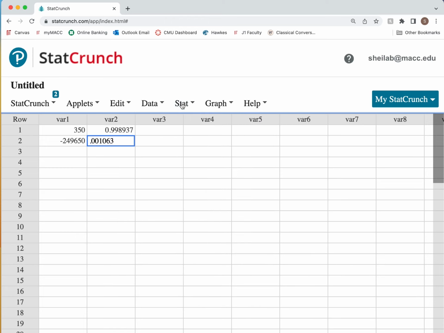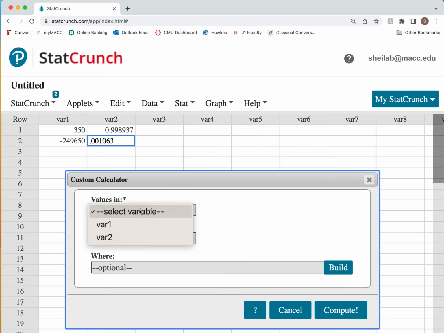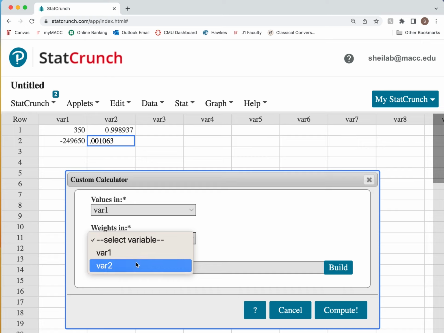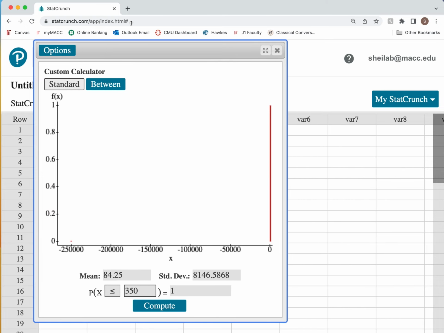Then the same thing, right? Did you remember it? Stat, calculator, custom, variable 1, variable 2, and compute it. And there it is. If I want the mean, which expected value is mean, I don't care about standard deviation for this one. My expected value here is the mean.